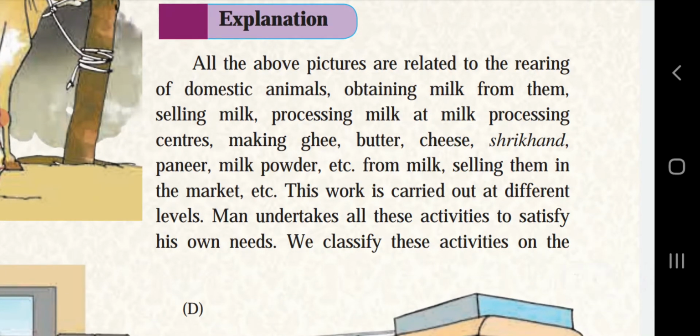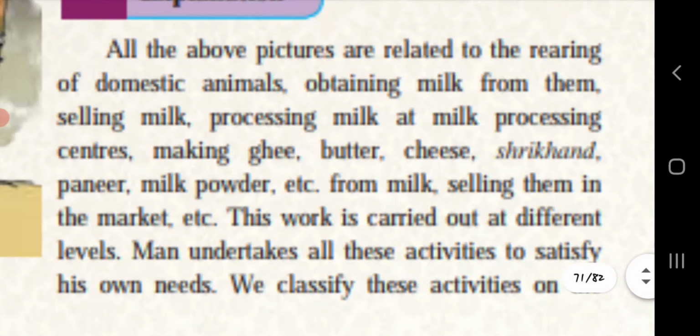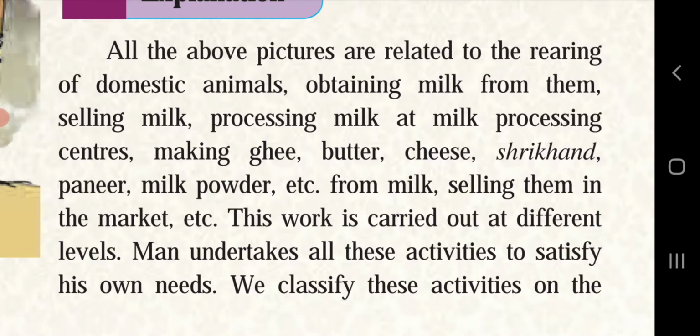Let's see what explanation they have given. All the above pictures are related to the rearing of domestic animals, obtaining milk from them, selling milk, processing milk at milk processing centers, making ghee, butter, cheese, Shrikhand, paneer, milk powder, etc. from milk, selling them in the market, etc. Just as we had seen, all this work is done in all pictures from A to F. This work is carried out at different levels.